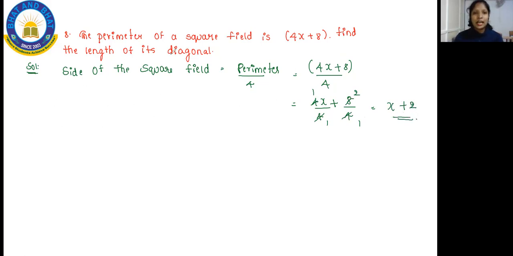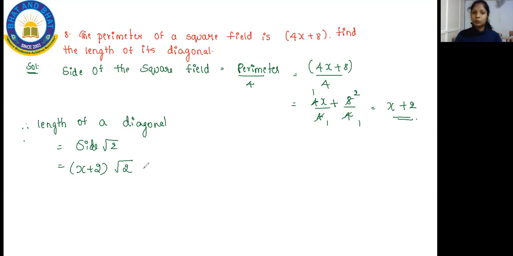So with this help, you have to find the length of the diagonal. Therefore the length of the diagonal will be equal to the side times the square root of 2. What is the side you have got? x plus 2, and inside the square root you will write 2. So that's all your answer.